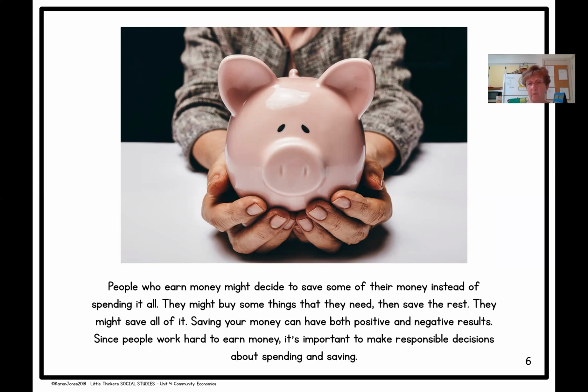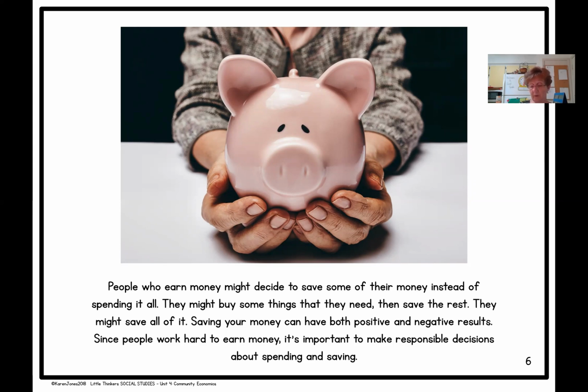Even those of you who might earn some money, an allowance for doing chores around the house, you need to learn at this age to be responsible for your money as well. In many households, if children are given an allowance, they have to put aside a certain percentage.